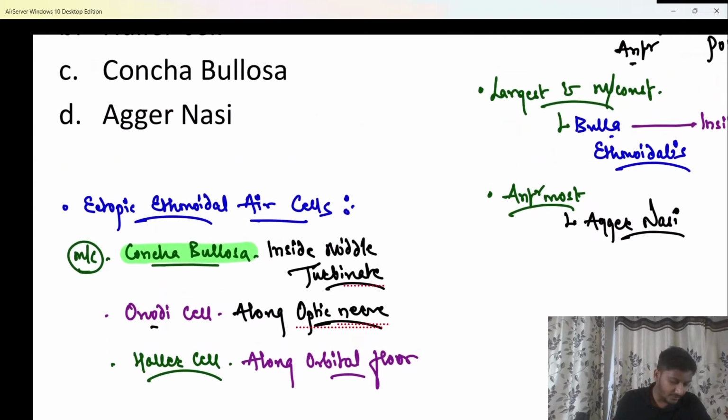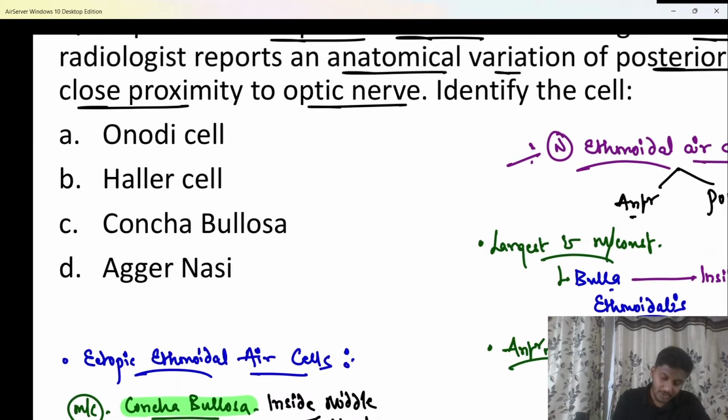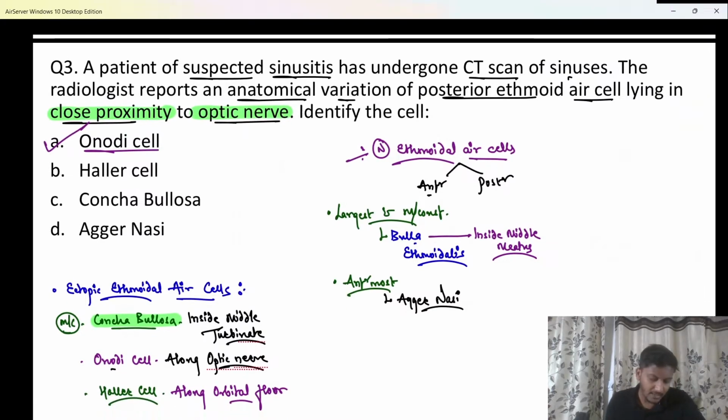One-liner questions, do not forget them. They have to be remembered. So here, if they are asking that the air cell which is lying in close proximity to the optic nerve, your answer has to be option A, that is the Onodi cell. We know along the optic nerve, if that is present, it has to be option A, your Onodi cell.